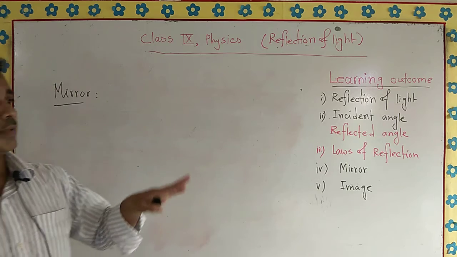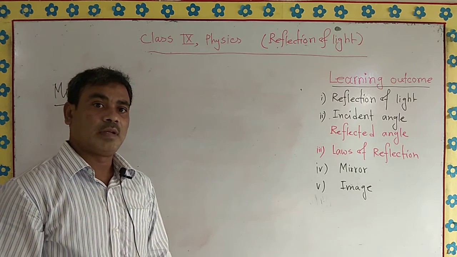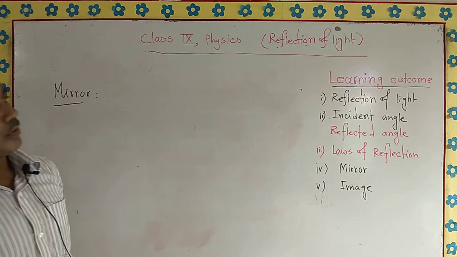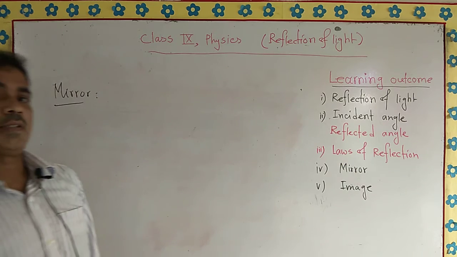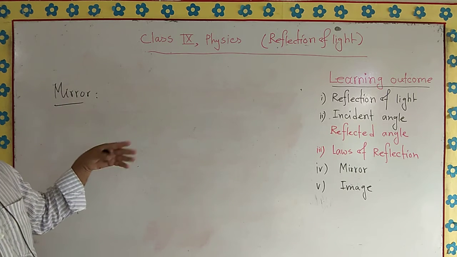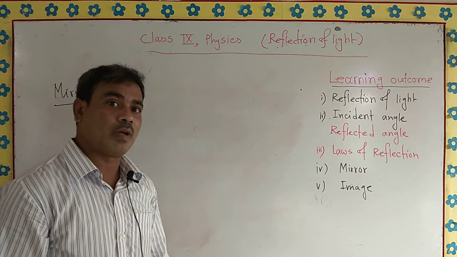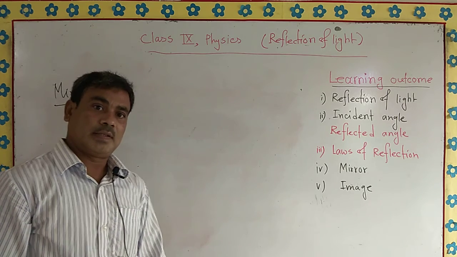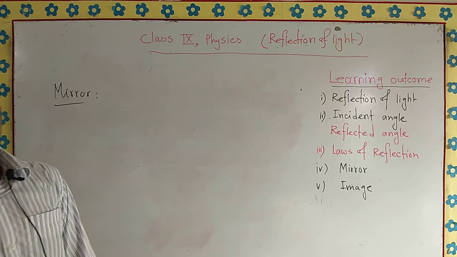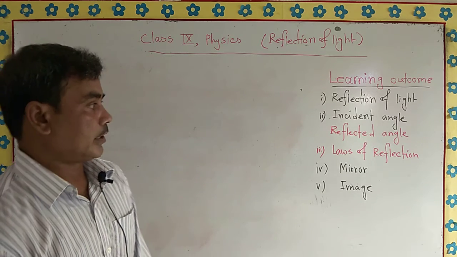It is such a smooth surface from where regular reflection occurs. So in a mirror, a clear image is formed due to reflection. Once again, a mirror is such a smooth surface from where regular reflection takes place. So in a mirror, a clear image is formed due to uniform reflection.